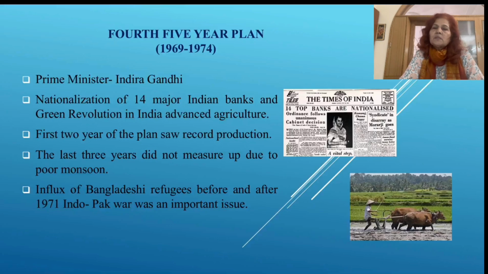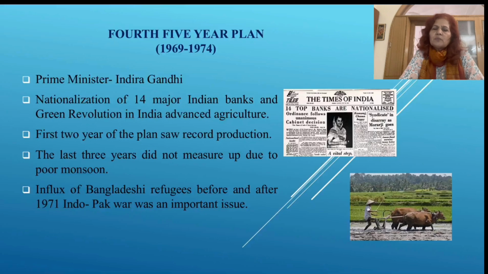And during this fourth 5-year plan, 14 banks were nationalized, that is, brought under the control of the government. And the green revolution was also started in our country during this period. It had already been started before this plan, but we started to get the fruit of the green revolution during this period, to make agriculture an advanced agriculture.